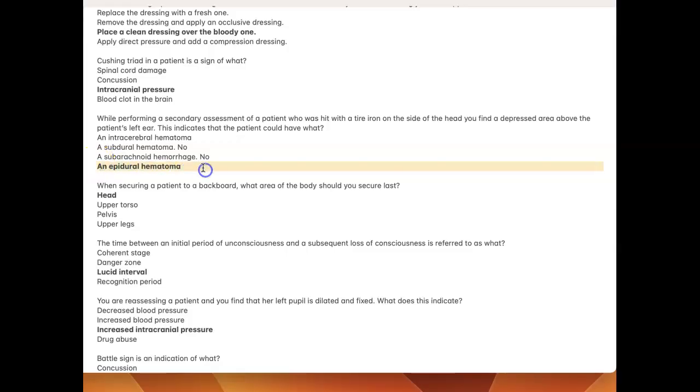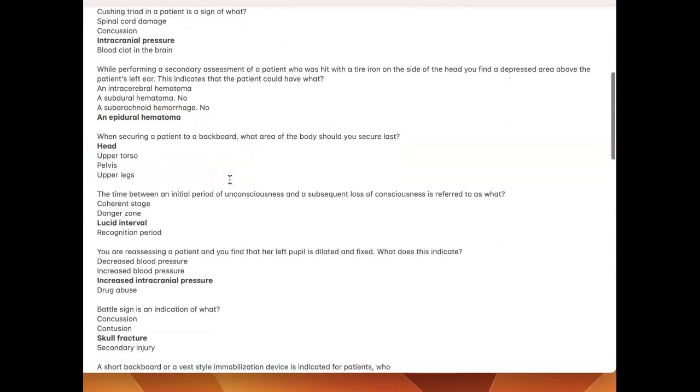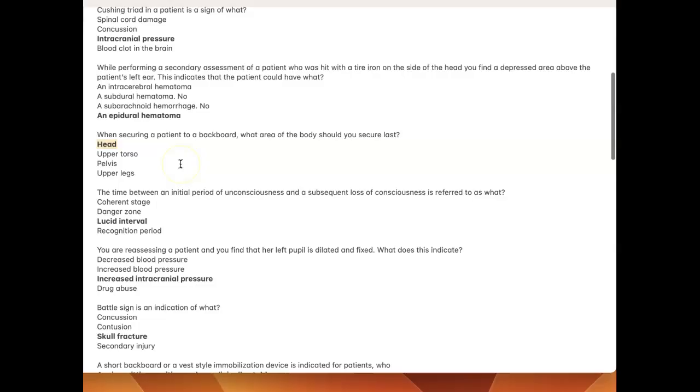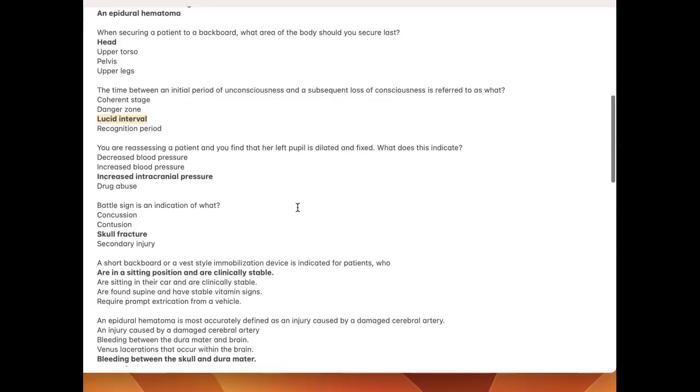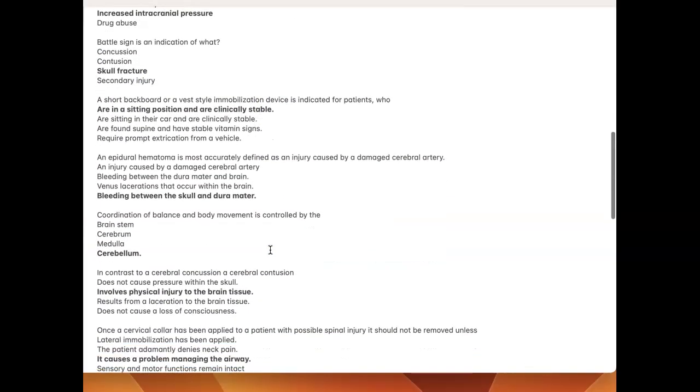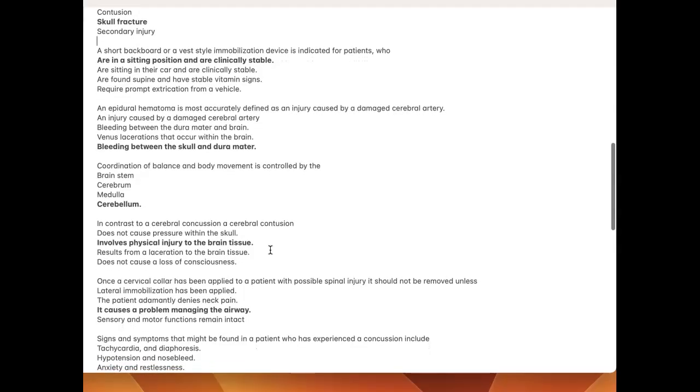An epidural hematoma. When securing a patient to a backboard, what area of the body should you secure last? Head. The time between an initial period of consciousness and a subsequent loss of consciousness is referred to as what? The lucid interval. You're reassessing a patient and you find that her left pupil is dilated and fixed. What does this indicate? Increased intracranial pressure. Battle sign is an indication of what? Skull fracture. A short backboard or a vest-style immobilization device is indicated for patients who are in a sitting position and are clinically stable.